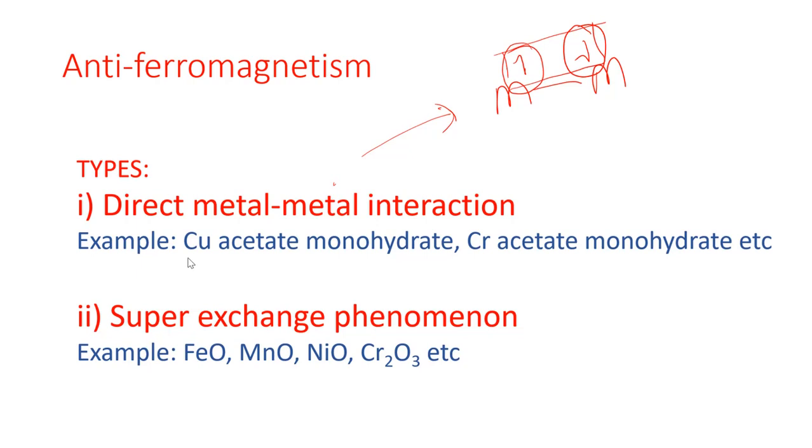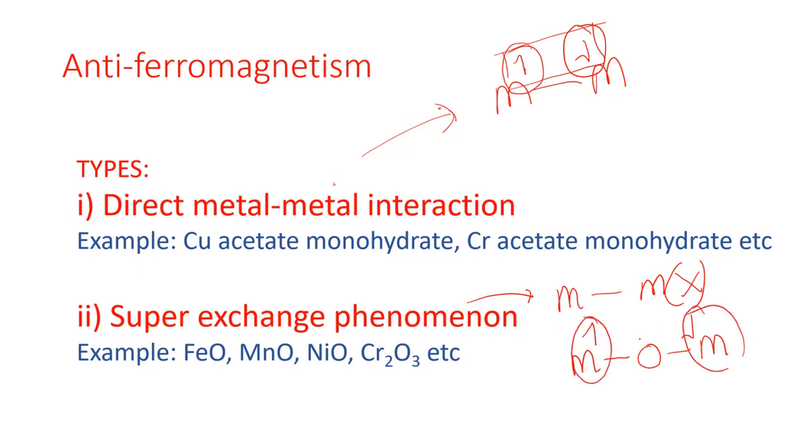Super exchange phenomena মানে হচ্ছে যে মেটাল মেটাল অ্যাকচুয়ালি ডিরেক্ট লিংক নয়। তাহলে মেটাল মেটাল কি রকম ভাবে লিংকড আছে? One metal atom is attached with another metal atom through a bridge formation, through a bridge with either oxygen atoms or by other ligands also. So basically if you are considering these metal atoms as the paramagnetic ones, they are not actually bonded with each other directly, but they are just being connected through a bridge.